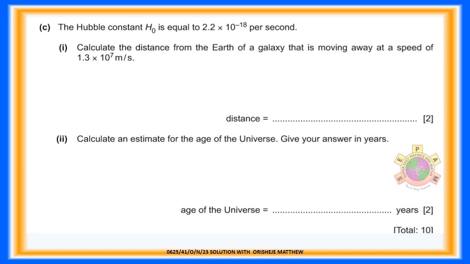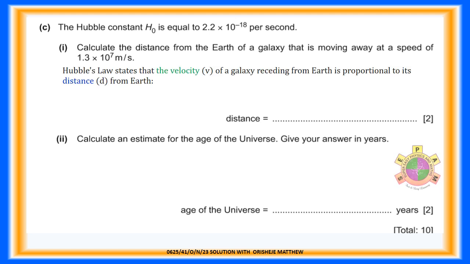Question 10c. The Hubble constant H0 is equal to 2.2 times 10 raised to the power negative 18 per second. Question 10c.1. Calculate the distance from the Earth of a galaxy that is moving away at a speed of 1.3 times 10 raised to the power 7 metres per second. For 2 marks. Hubble's law states that the velocity, v, of a galaxy receding from Earth is proportional to its distance, d, from Earth.